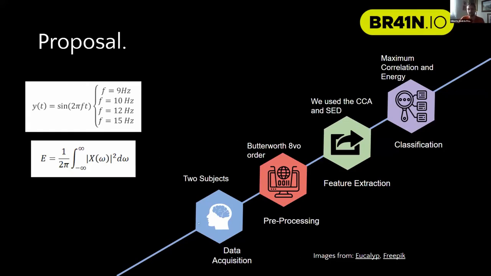So in this case, we had the data acquisition, which we sadly didn't acquire. It was given to us. It would have been amazing to acquire it. Then we pre-processed it with a Butterworth filter of 8th order. Then we extract some features using CCA and SED. And afterwards, we classify it using the maximum correlation and energy.